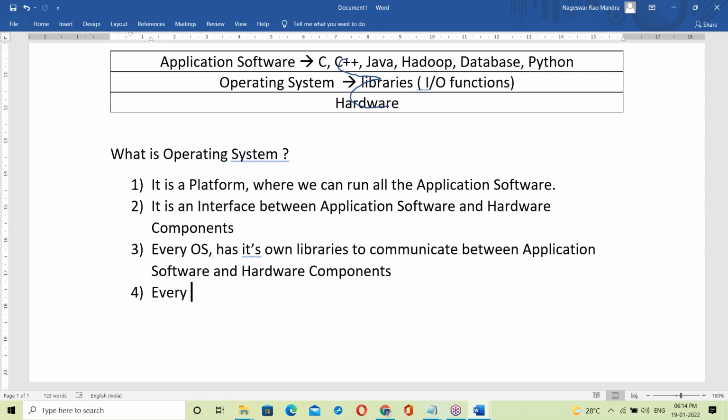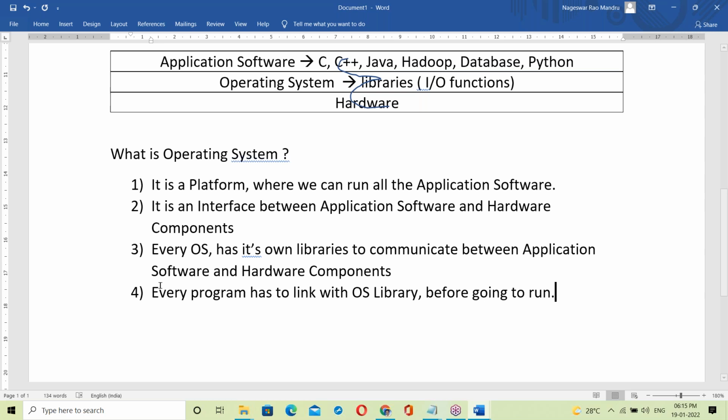See, every program has to link with the OS library. Every program has to link with the OS library before going to run.